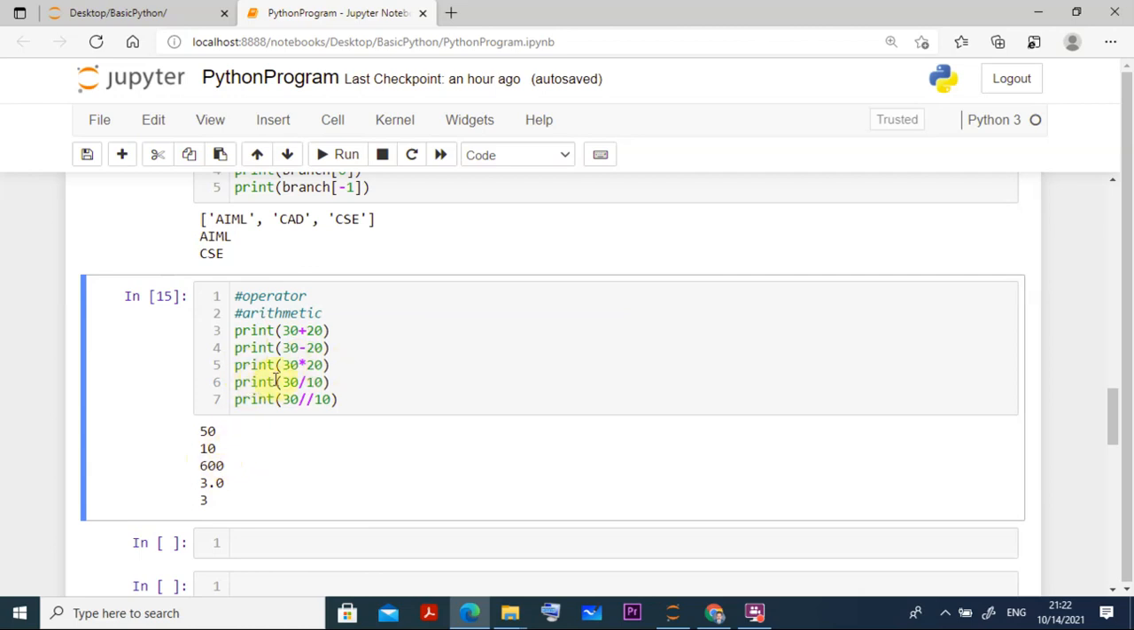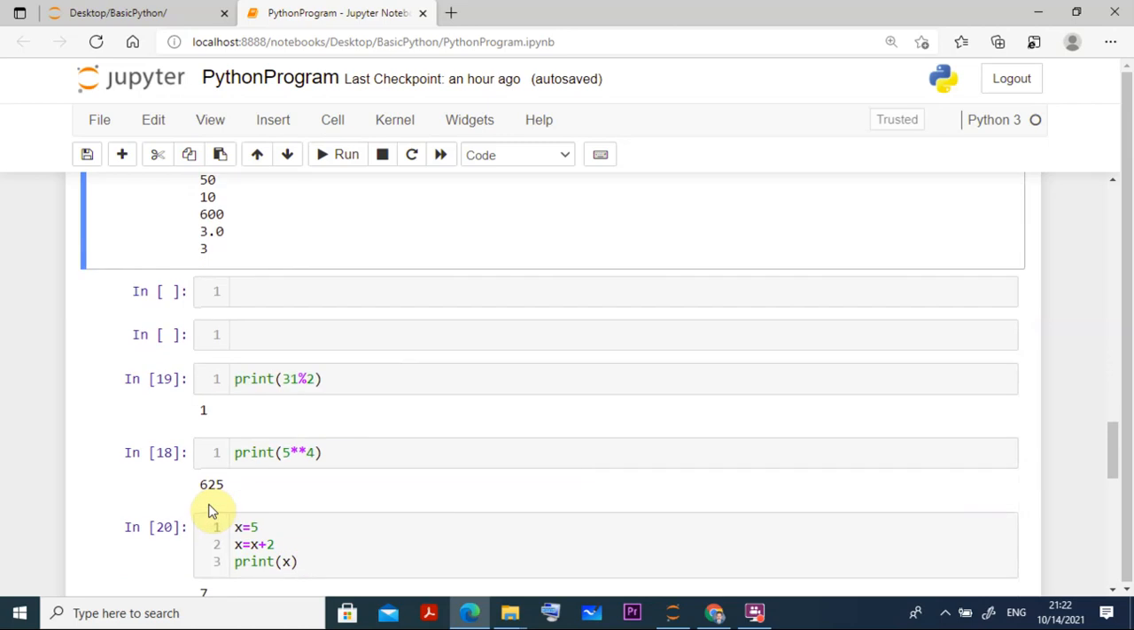If you use print 30 divided by 10, the output is 3.0, just like a floating point. But if you print 30 double-slash 10, it comes as the round figure 3. Then you have the modulus operator. It divides and writes only the remainder. So 31 divided by 2, 2 fifteens are 30, the remainder is 1, and it writes 1.